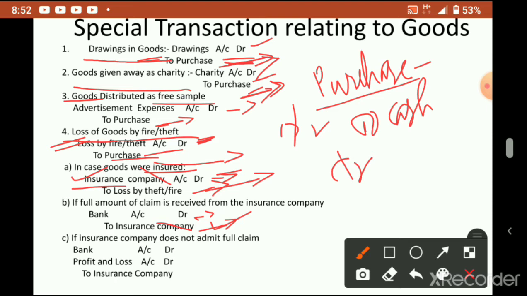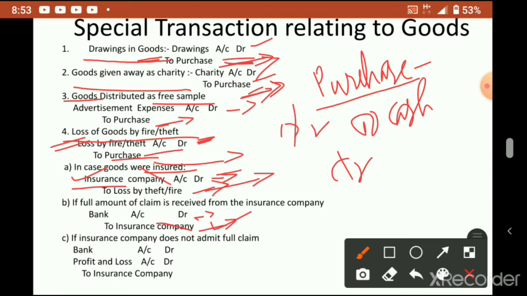That's why insurance company came. Next, when the insurance company gives money, its role is also gone, so it should be cancelled. Now who is standing? Bank is standing, meaning we got money. That is the ultimate purpose of doing all these things. Because when money is received, the purpose is over.